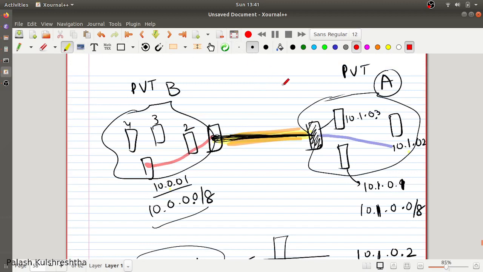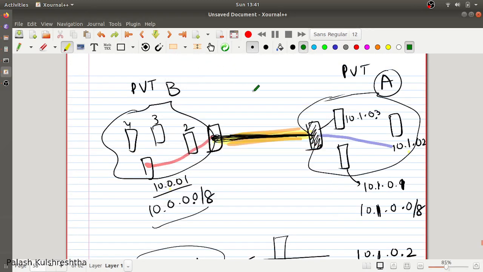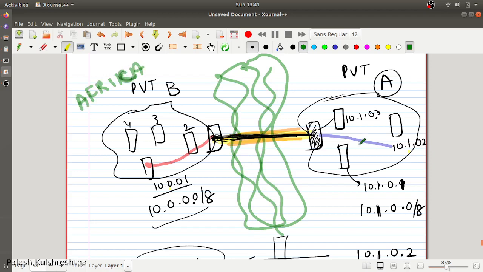And one more important thing is that all of these are hosted in different parts of the world. So everything here is internet. Let's say this was in Africa, and this was in the US. Tunnels and special configuration software handle routing from one private IP address to another private IP address of non-clashing blocks.